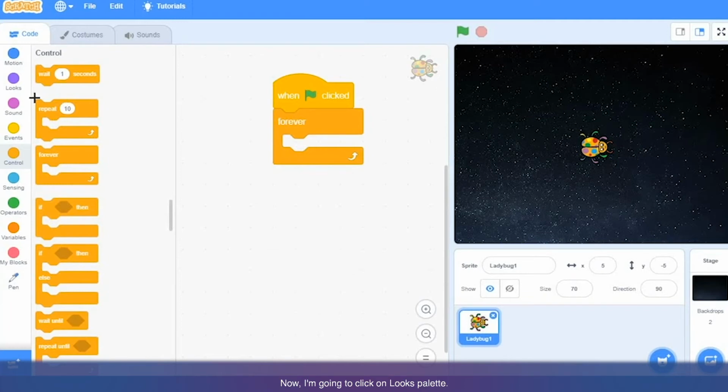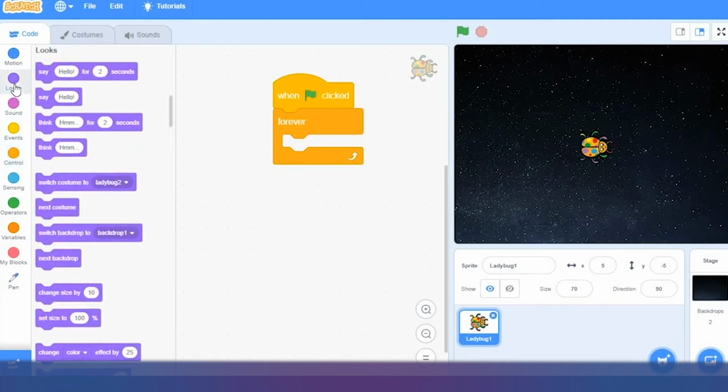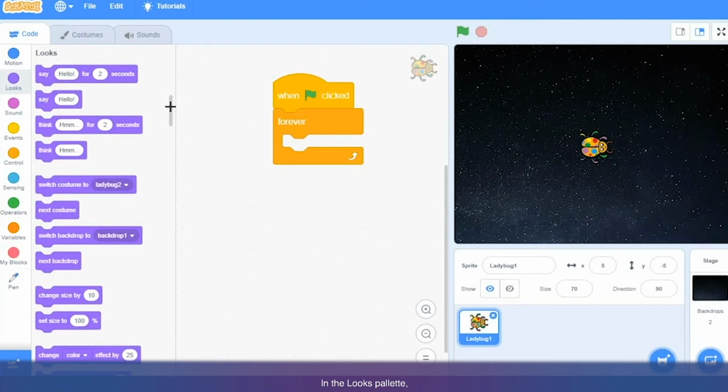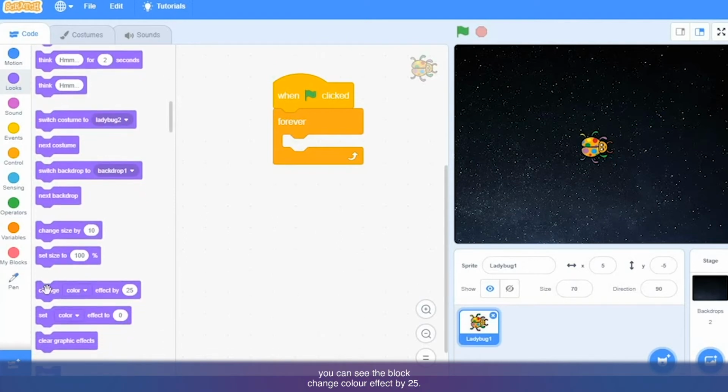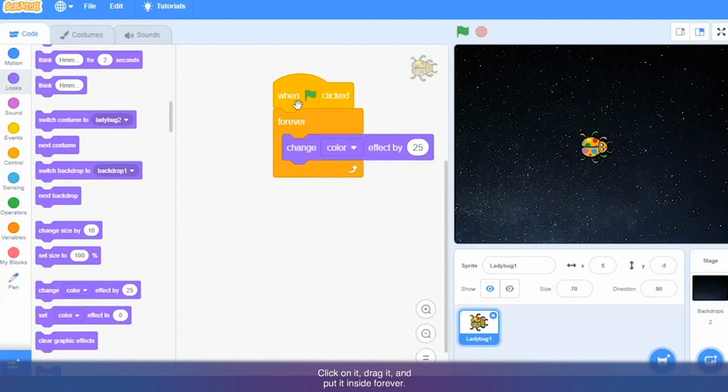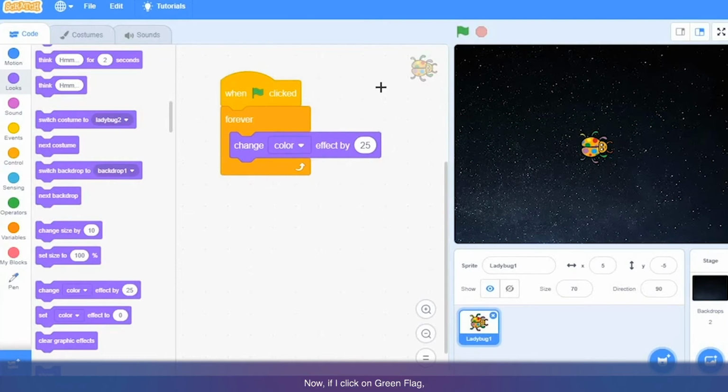Now I'm going to click on the looks palette. In the looks palette, scroll down a little bit further. You can see the block change color effect by 25. Click on it, drag it and put it inside forever. Now if I click on the green flag, you can see the ladybug is changing color. It looks nice, isn't it? So what is happening here? Forever change color. It will keep on repeating the action of changing color.